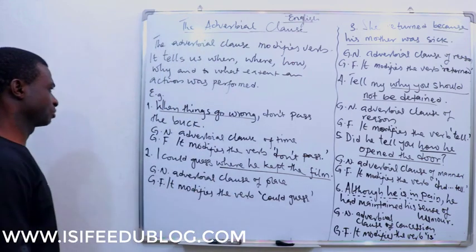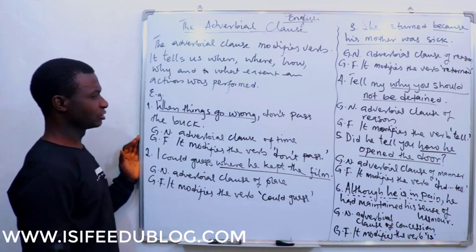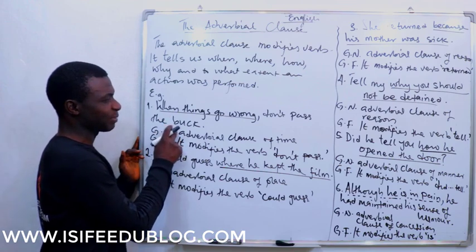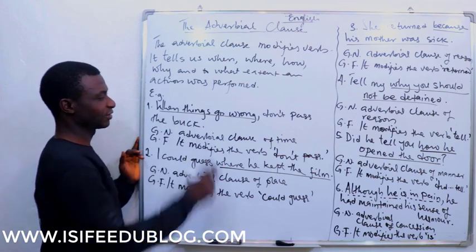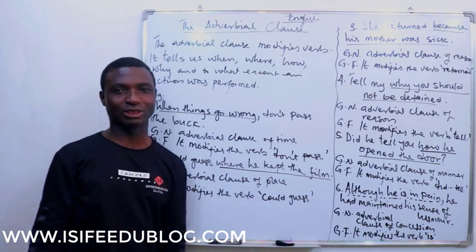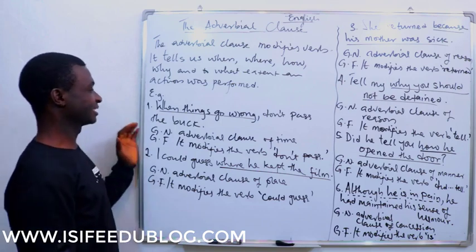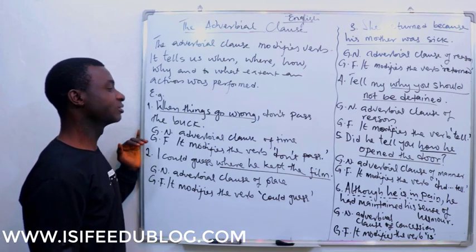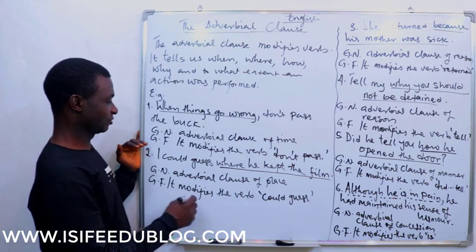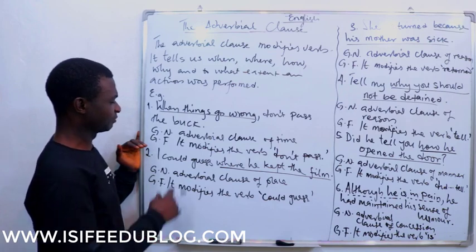We have examples on the board already. Now, when things go wrong, don't pass the buck. When is it that you should not pass the buck? When things go wrong. Yes, a whole lot of us blame others when something wrong happens, even when we are responsible. This sentence says, when things go wrong, we shouldn't pass the buck, especially when we are responsible for the wrong.